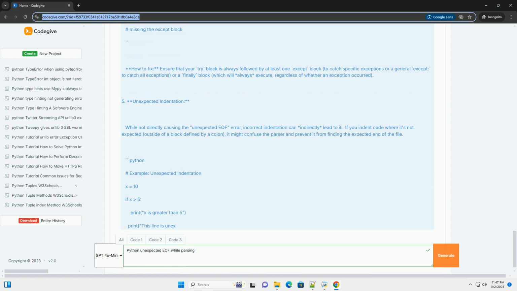The error is gone. In summary, the syntax error, unexpected EOF while parsing, is a common indication of a syntax error in your Python code, usually involving unclosed elements or missing colons. By carefully reviewing your code, using a good code editor, and applying the debugging techniques outlined above, you can effectively identify and fix the problem. Remember to always read the traceback carefully, as it provides valuable clues to the location of the error. Good luck debugging.